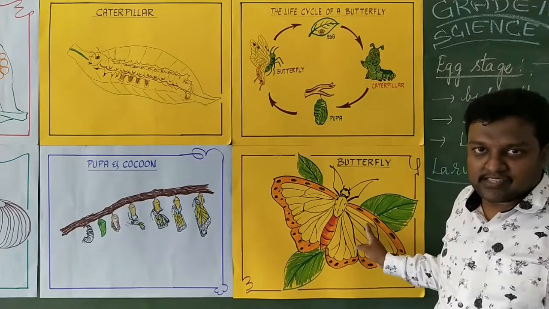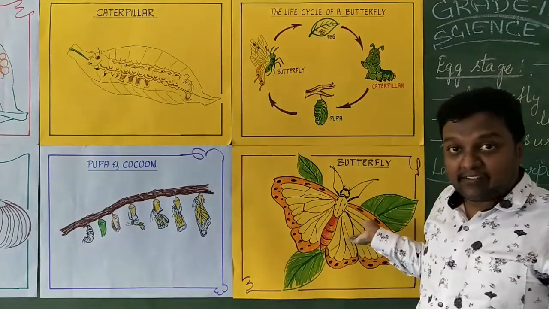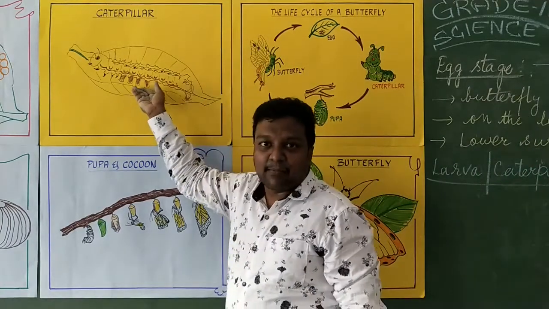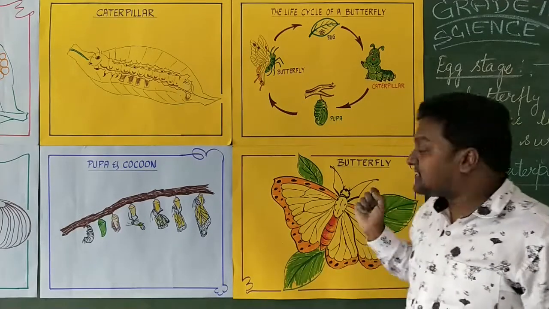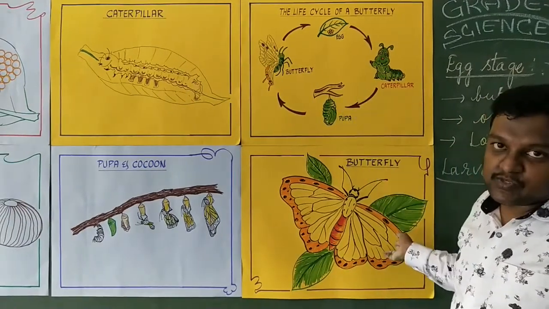Vast difference you can see. It can fly or what? No, it cannot fly. But butterfly can fly, isn't it? Can you enjoy the beauty of this caterpillar? No, you cannot enjoy. Whereas you can enjoy the beauty of this butterfly, isn't it? So vast differences you can see.